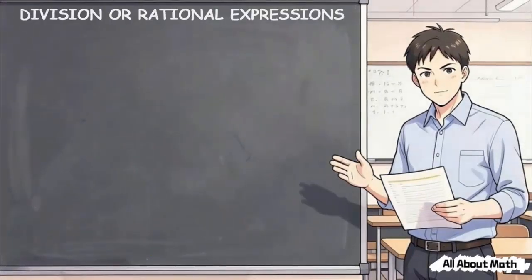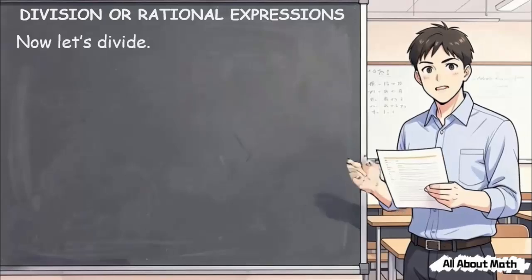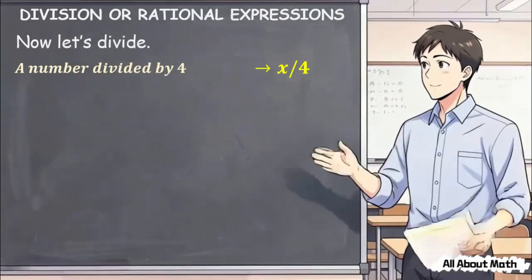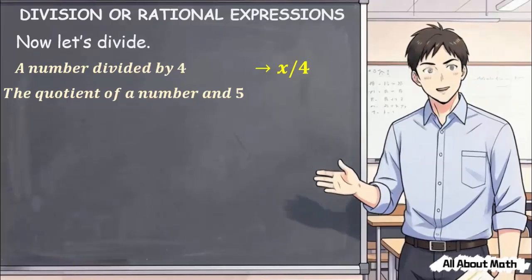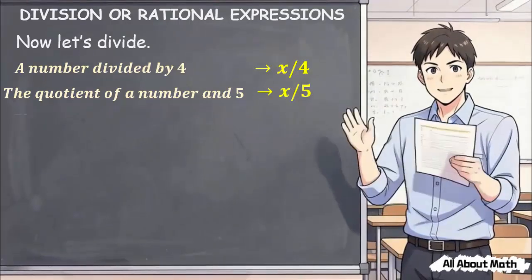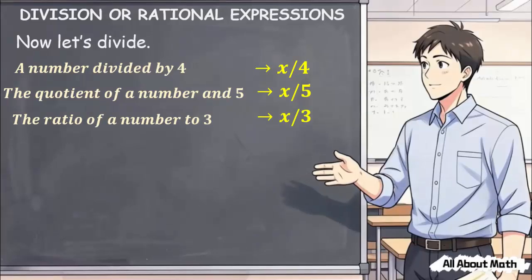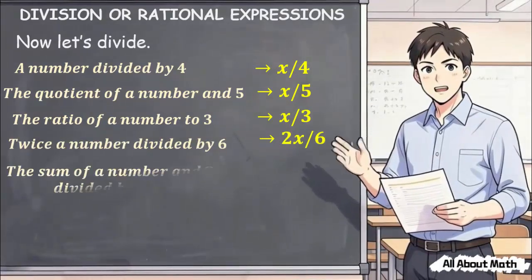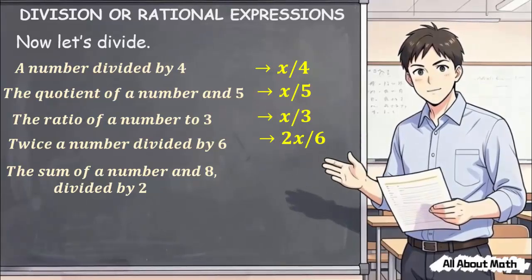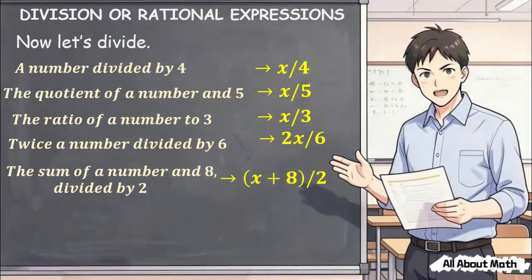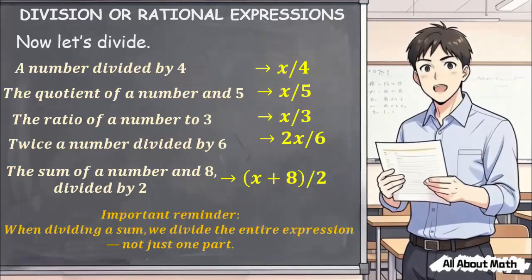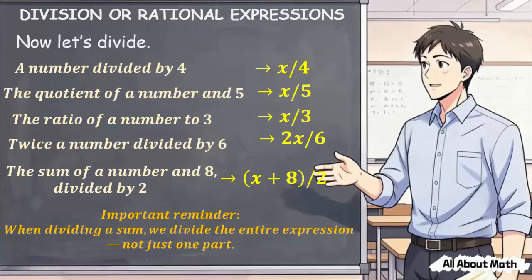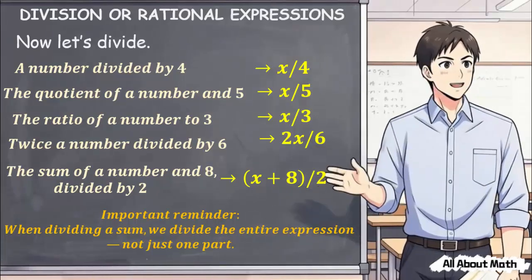Division or rational expressions. Now let's divide. A number divided by 4, x over 4. The quotient of a number and 5, x over 5. The ratio of a number to 3, x over 3. Twice a number divided by 6, 2x over 6. The sum of a number and 8 divided by 2, x plus 8 over 2. Important reminder, when dividing a sum, we divide the entire expression, not just one part.